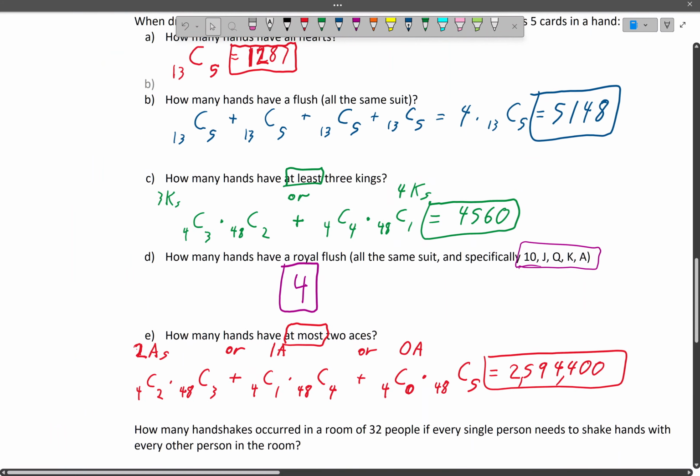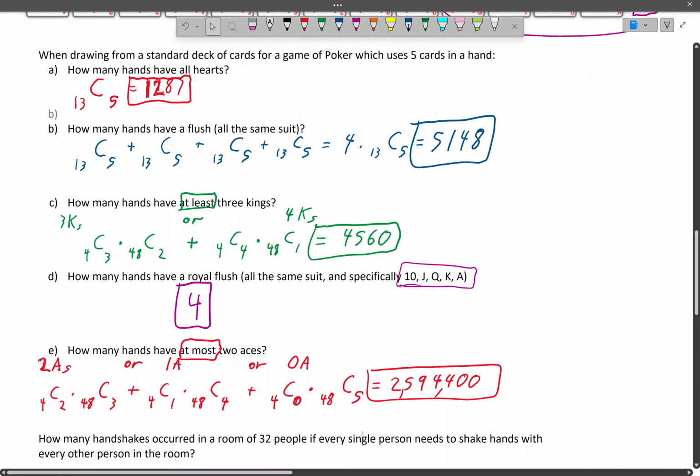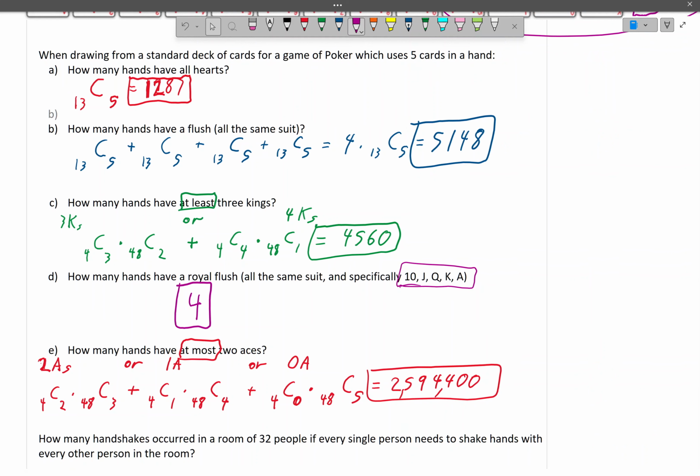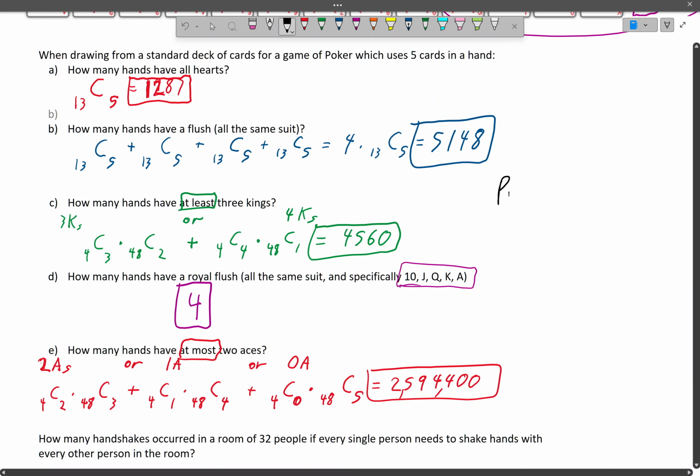Now, all this is interesting, but it doesn't really tell us a lot about probability. And honestly, this unit's not about probability, but I like to think about probability to make these questions actually useful. So if you're not worried about the diploma, this will not be on the diploma. But what we want to do to find a probability is divide the favorable over the total number of options.